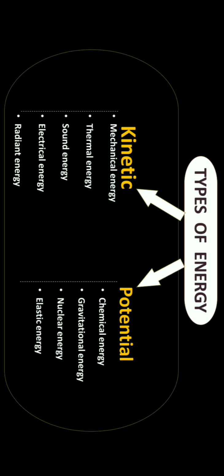First, types of energy. There are two types of energy. One is kinetic energy and another is potential energy. Under kinetic energy, there are five energies. They are mechanical energy, thermal energy, sound energy, electrical energy, and radiant energy. Under potential energy, there are four energies. They are chemical energy, gravitational energy, nuclear energy, and elastic energy.